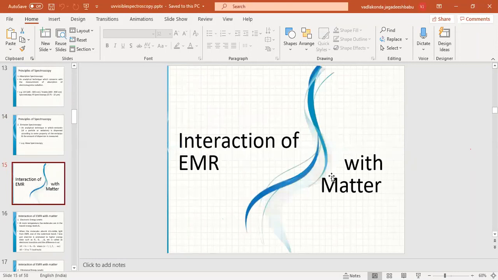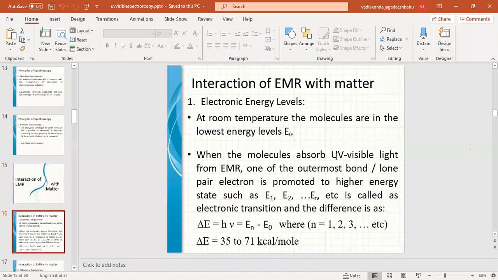So, interaction of electromagnetic radiation with matter. In brief, what will happen when an electromagnetic radiation interacts with matter? As I told you, we have different energy levels for the molecules. One is the electronic energy levels, which have a high difference between the energy levels. And in turn, the electronic energy levels have vibrational energy levels in between them.